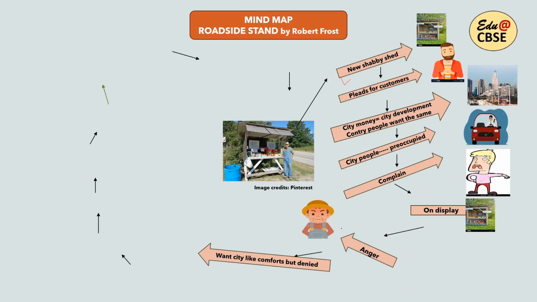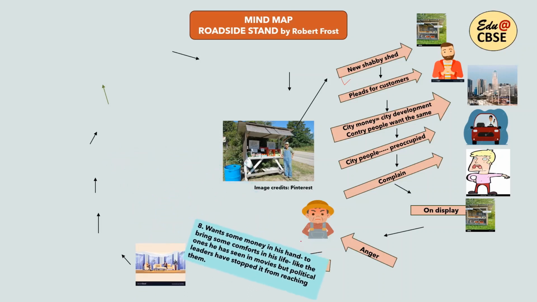Now, what does the farmer want? The farmer wants some city-like comforts, but those comforts have been denied. So who has denied those comforts? This farmer, these country people, want some money in their hand. He wants to feel some money to bring some comforts into his life, like the ones he has seen in certain movies. But these political leaders, the people in governance, have stopped it from reaching them. Why have they stopped it from reaching them?